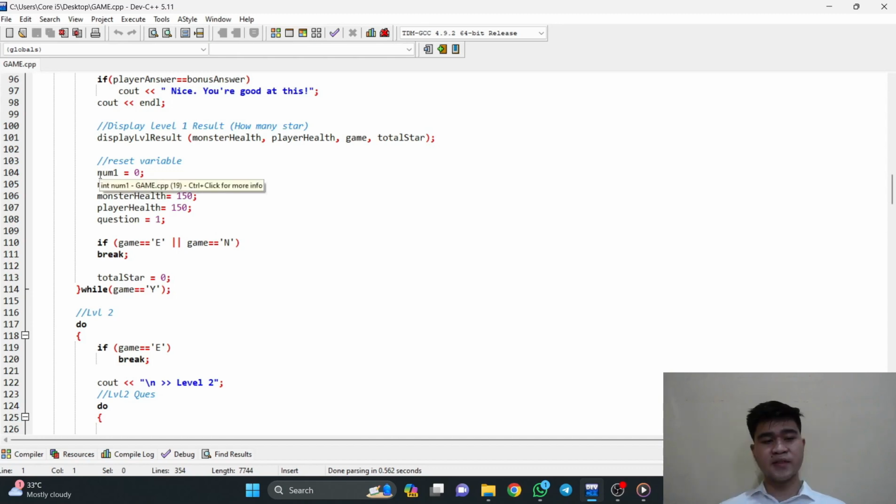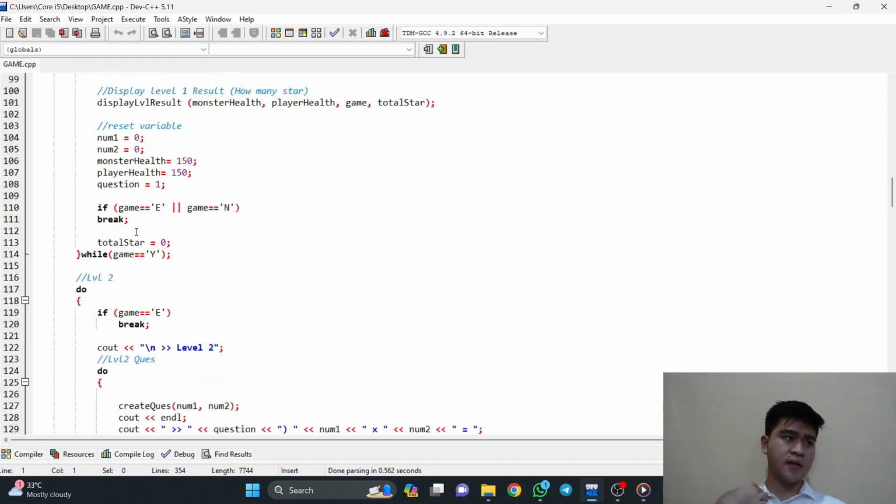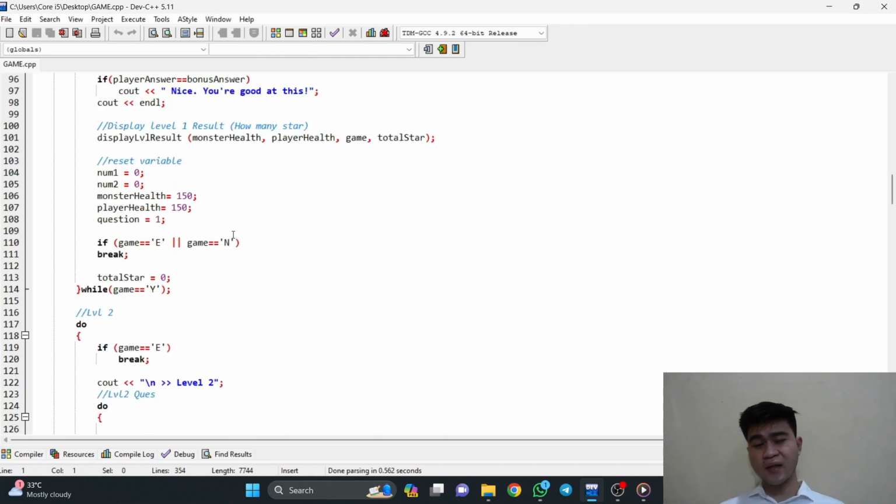Why we decided to reset all of the variables, because in this display level result function, we will ask the player again if they want to replay the level or not. If they want to replay the level, that means that all of this must become 0 again. And the player also has the option to end the game. If they do not want to replay the level, the player will have to input N if they want to go to the next level, or E to end the game.